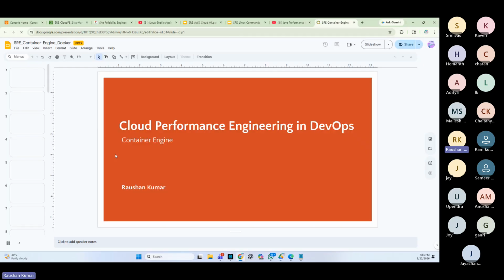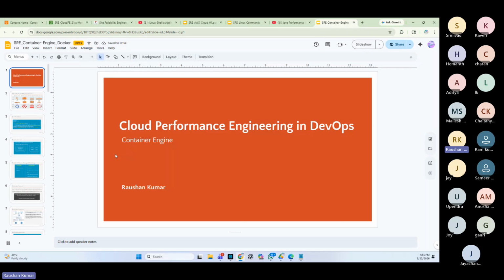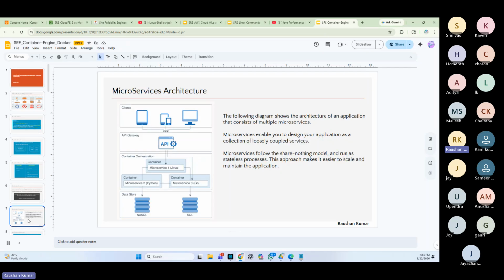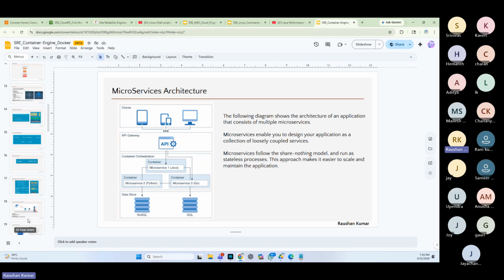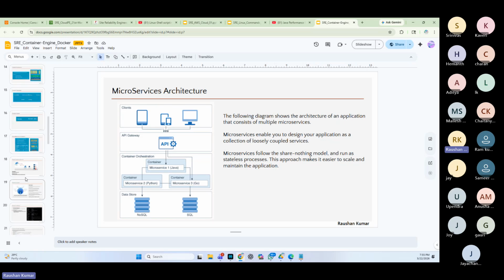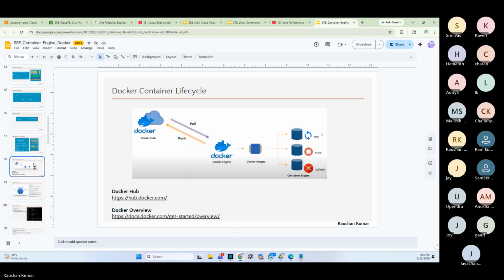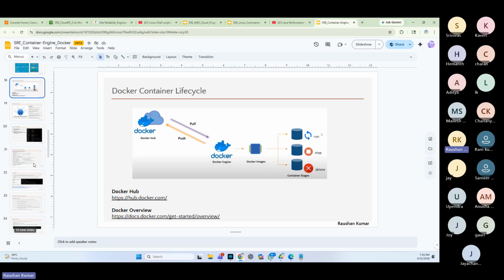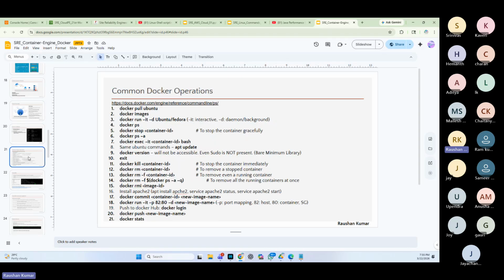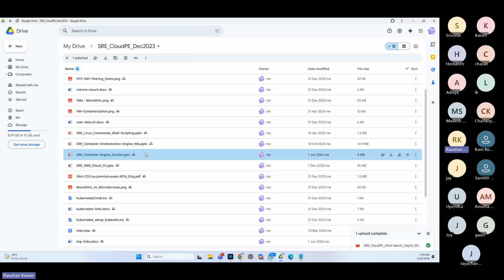For everything, we have this. For Docker, we have this PPT: the container engine, how we create containers. We talk about architecture, microservices architecture, and the Docker container lifecycle. How do we create containers? We have a lot of commands to share, various Docker commands, and the same for Kubernetes.